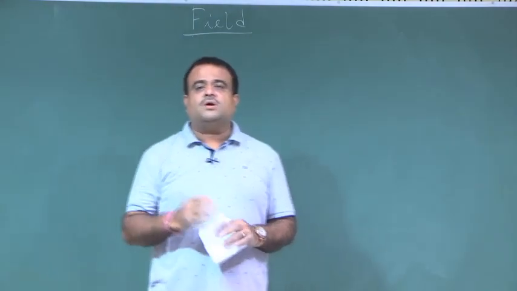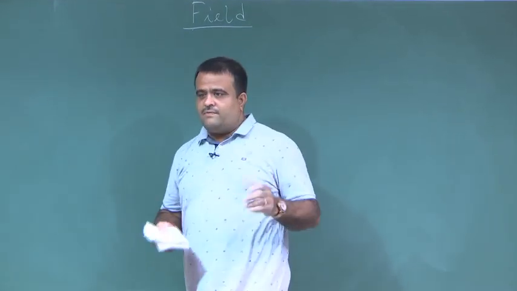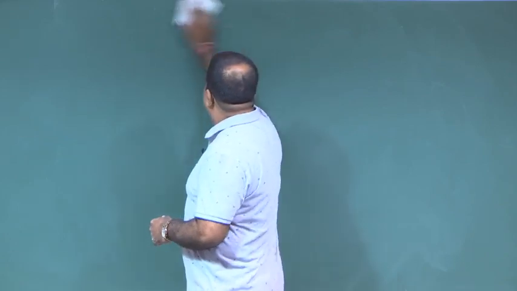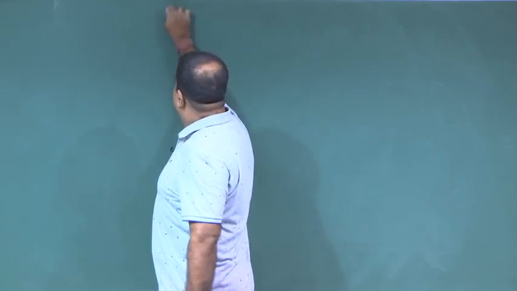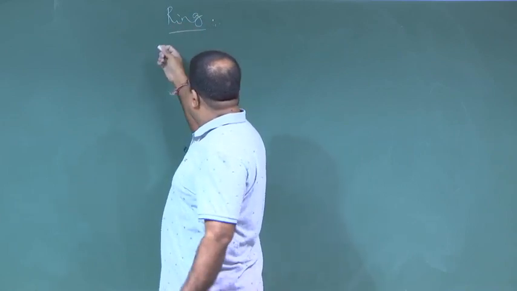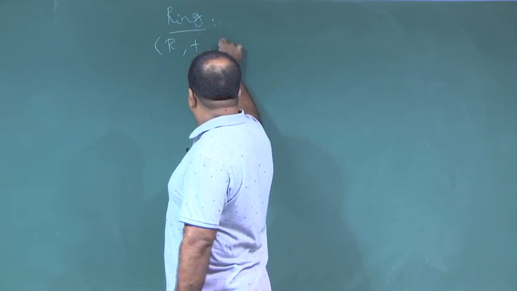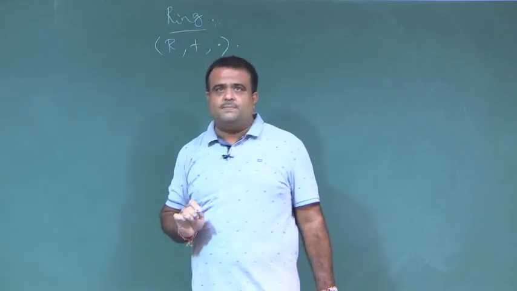Okay, so we talk about field now. Let us just recap what we have. We have defined the ring. Just to recap, what is a ring? We have a set R with two operators, plus and dot.